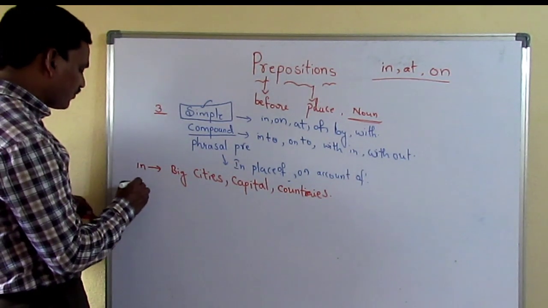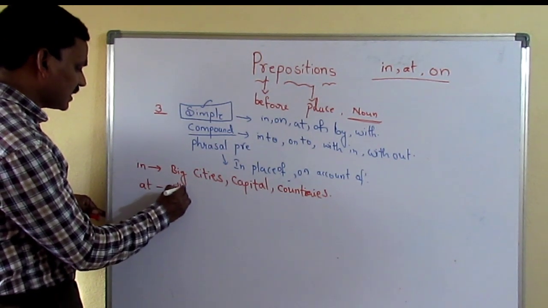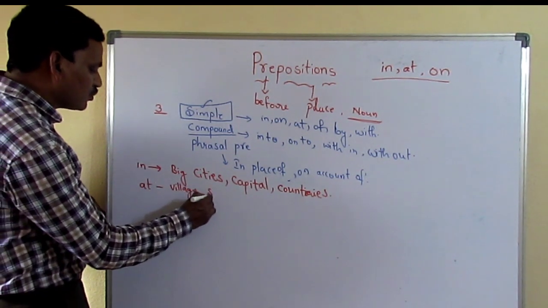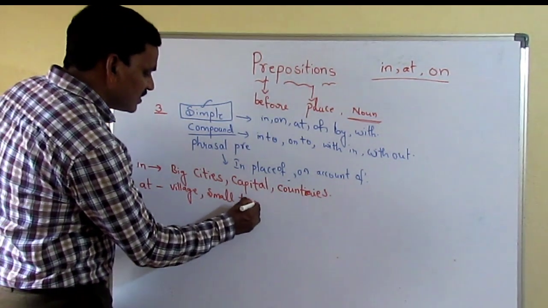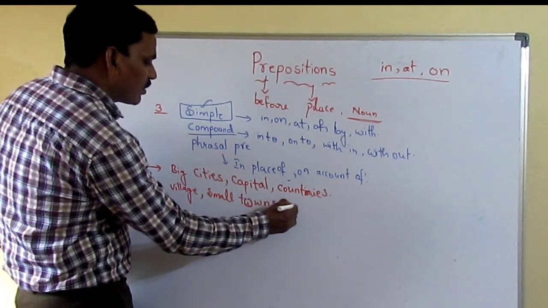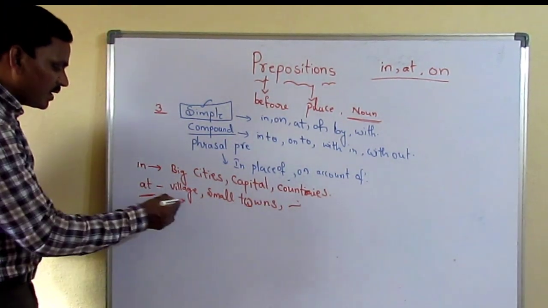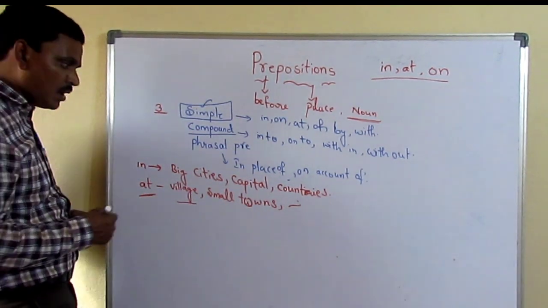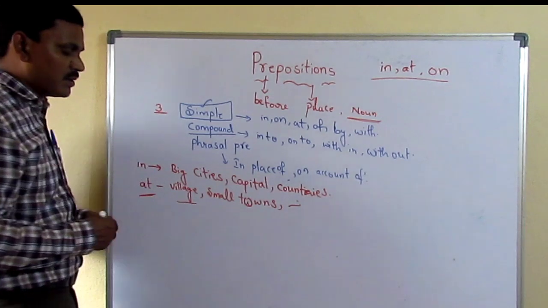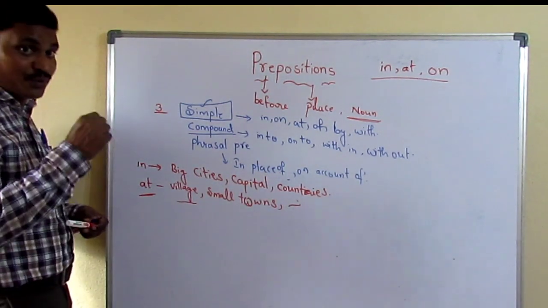Or if small places like villages and small towns, we have to use at. Okay, villages or small towns, what should we use? We should take at. For example, at Katheru, at home town or at Nidadavole, at Chirala. All these small towns, we have to use at.